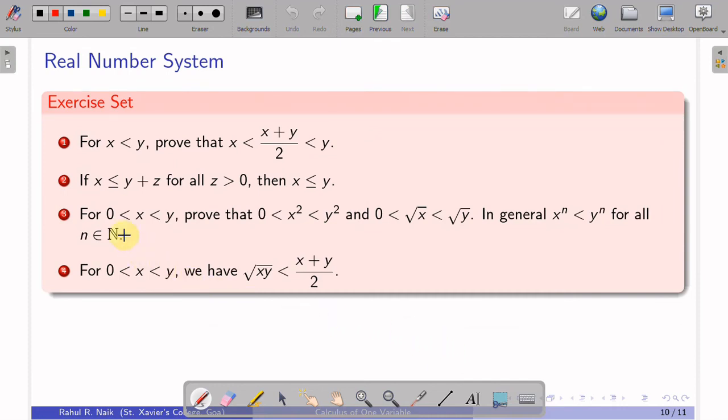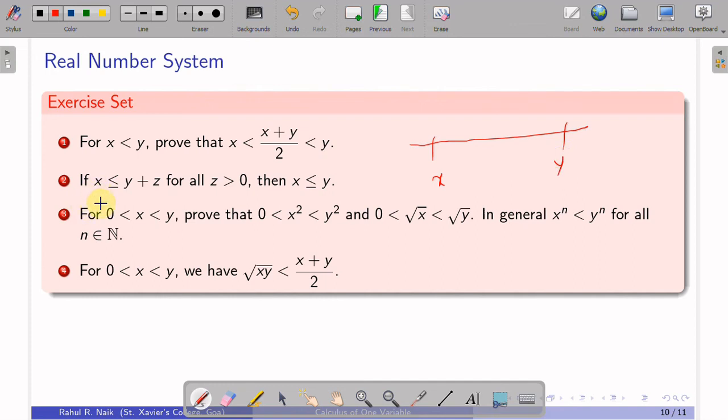Here is an exercise set for you all, depending on the standard algebraic properties of addition and multiplication, the distributive property, as well as some more standard properties of order relation. You should be able to prove these 4 problems. First one: for x less than y, prove that x is less than x plus y by 2, less than y. I would like you to interpret this on a real line. This is a very simple exercise.